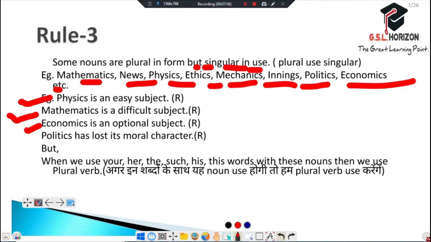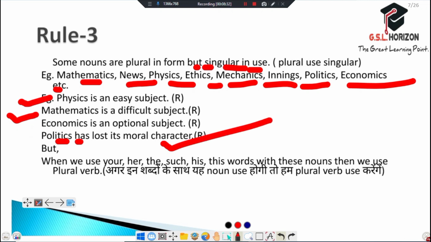Economics seems plural to us, but in usage it is singular. Economics is a singular noun, and we use a singular verb with it. So economics is an optional subject. Politics is also singular, so we use a singular verb with it. Politics has lost its moral character. It is also right.